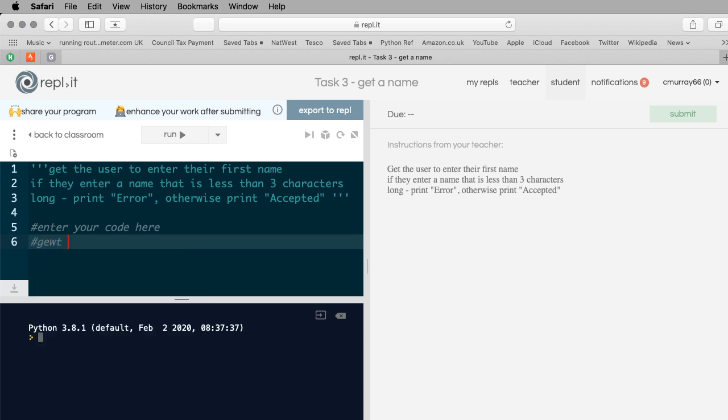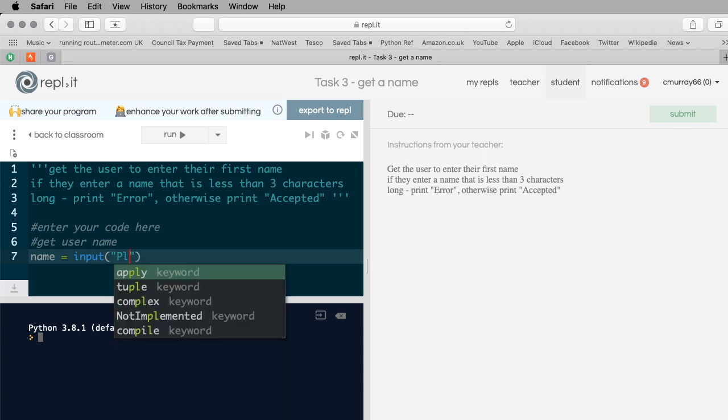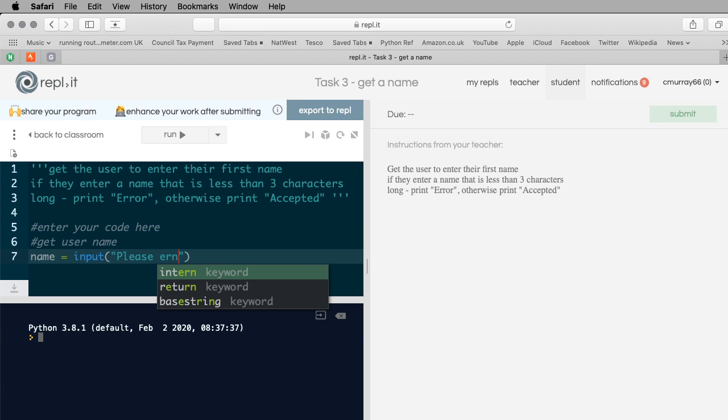Okay, so get username. Okay, name equals input. It's not an integer this time, so it's input. If we were doing this in the class, it'd be something like, please enter your name. But with REPL.IT we can't do that, so it's just an input statement like that.